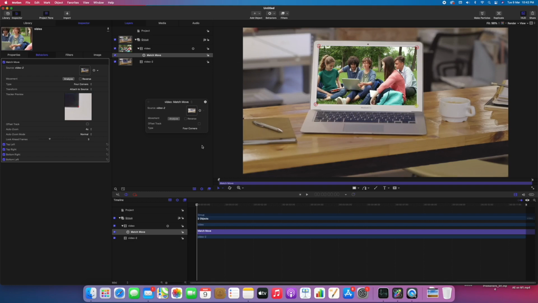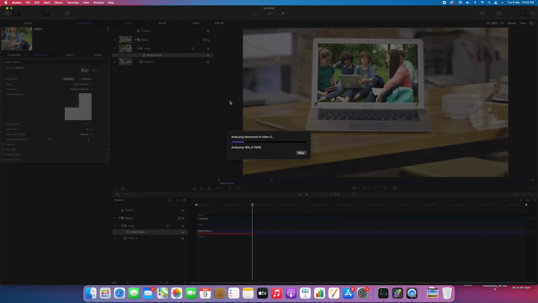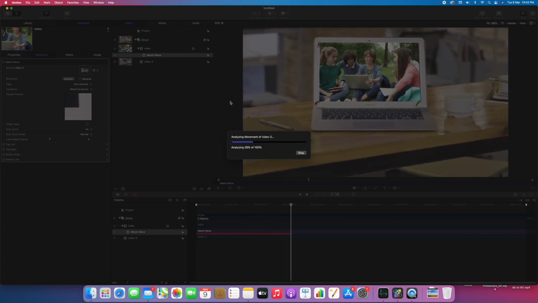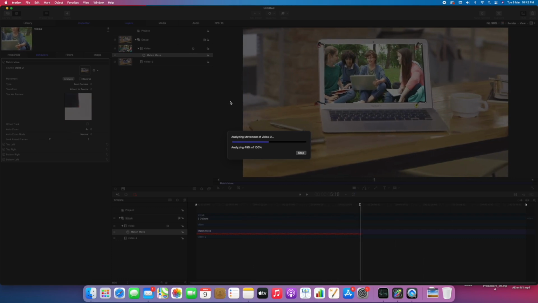Now we are good to go. So hit the Analyze button to analyze this. It will track all the four corners. If tracked properly, our clip will stick to this screen. So let's hit Analyze. Motion, if I compare with After Effects, is much faster.